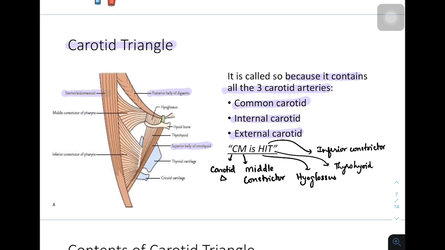Okay, the floor of the carotid triangle is formed by four muscles. You can remember it as a mnemonic: CM is HIT, that is Chief Minister is HIT. C stands for the carotid triangle itself. M is middle constrictor muscle. H stands for hyoglossus muscle. I stands for inferior constrictor muscle, and T stands for thyrohyoid muscle. Okay, you can see all these muscles in this diagram.